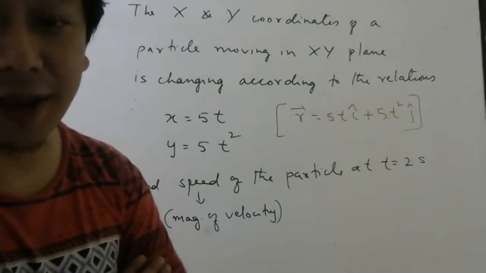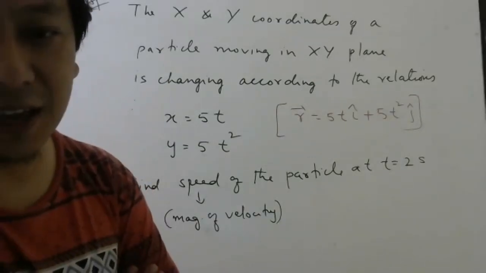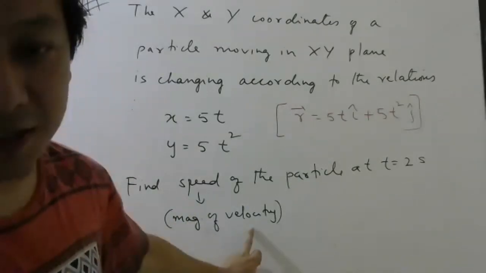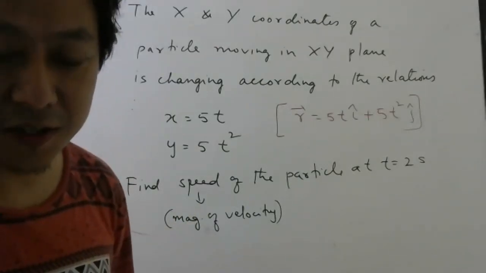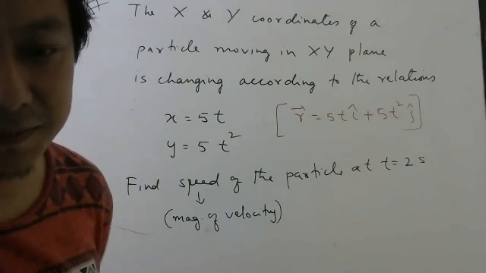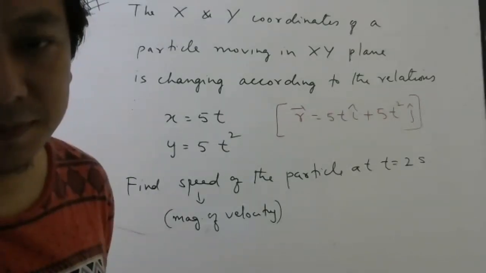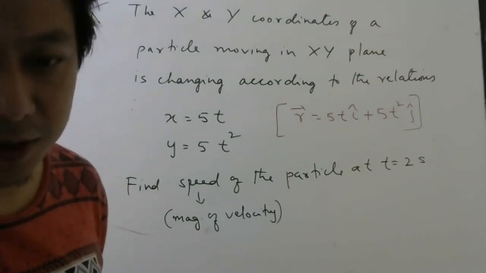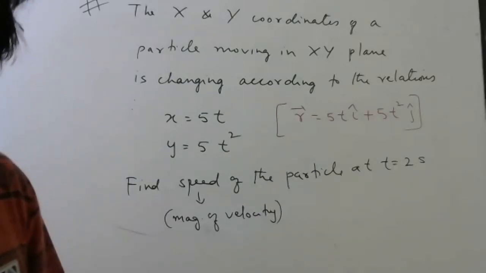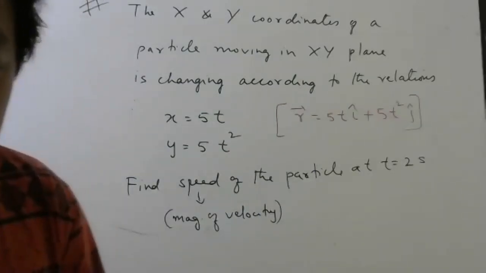Don't find up to acceleration. I did not ask acceleration. I just asked magnitude of velocity. So just give me velocity. That is enough. No need to find acceleration. Root of 125. Since most of you are getting root of 125, it may be correct. So let me just quickly show you how it comes.